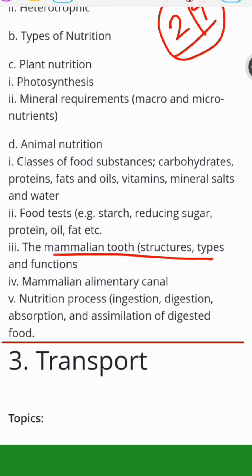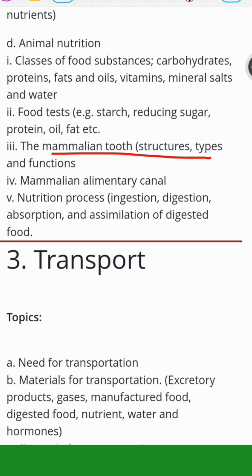Then mammalian teeth, very, very important. What's the function of the canine? What's the function of the molar? The function of the premolar, and the others. Then the mammalian alimentary canal, the process of digestion: the stomach, the gastric juice, all those things. The nutrition process, the 4 or 5 steps of the nutrition process. You need to focus on that too.